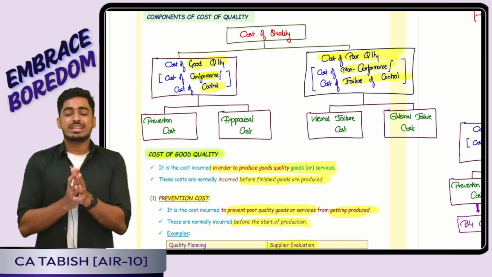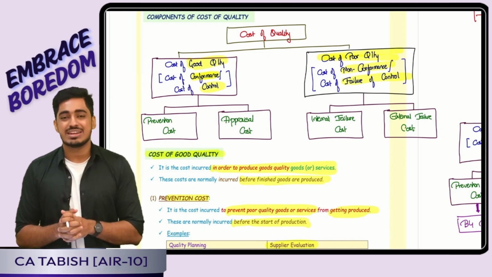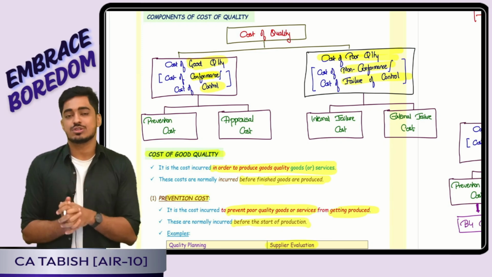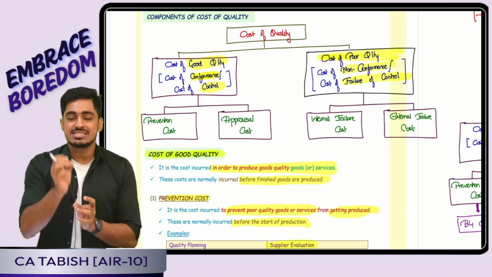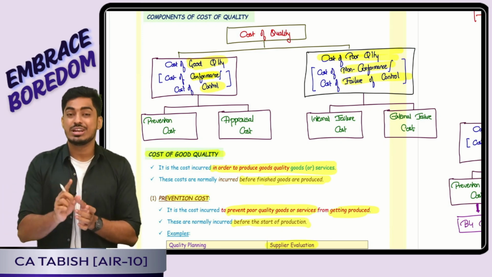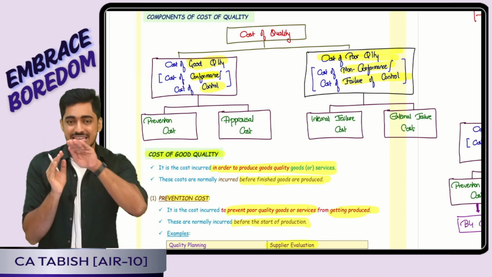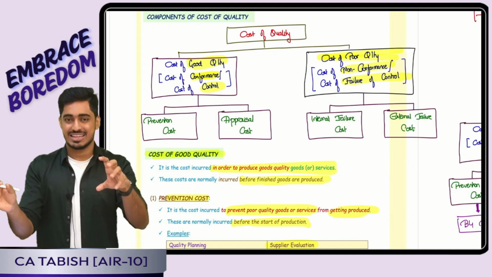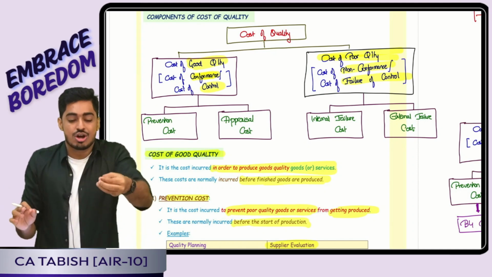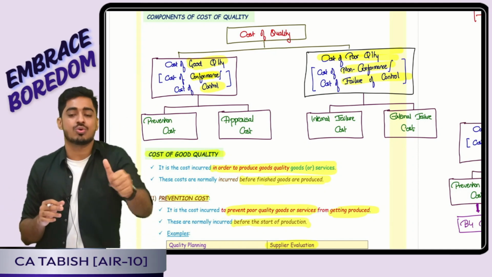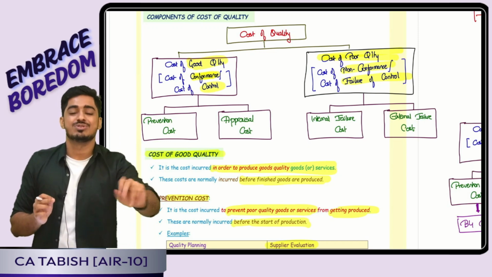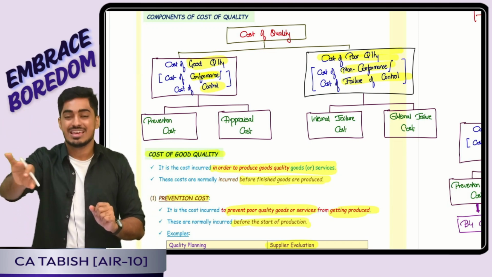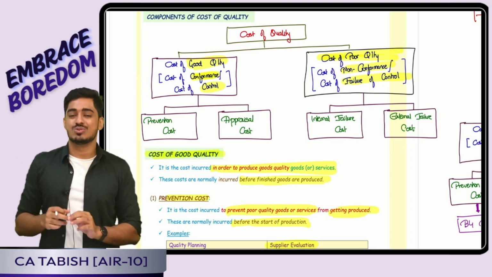Yes, everyone. So now it is time for us to revise unit number 2, which is cost of quality. So what is cost of quality telling? We told quality is important in a business, but quality is not free. It comes with a cost. Either you incur the cost now or you pay the cost later. That is, either you incur the cost in order to produce good quality goods or services, or else if you do not incur that, you will have to incur the cost, because you did not produce good quality goods or services.